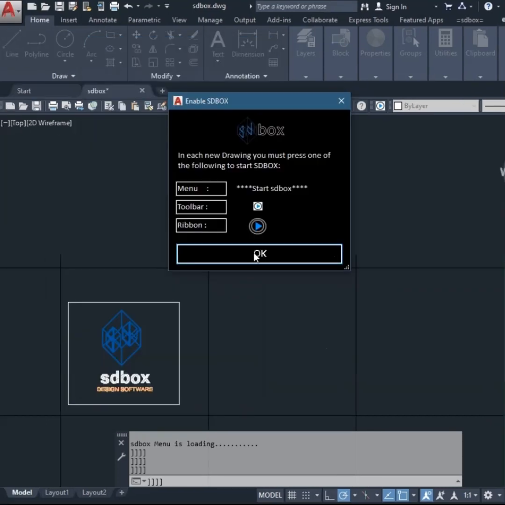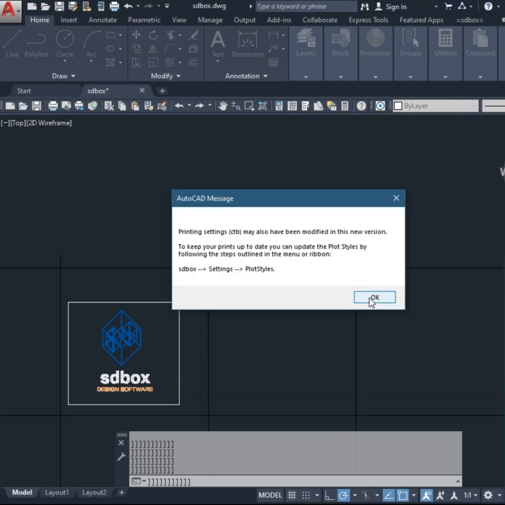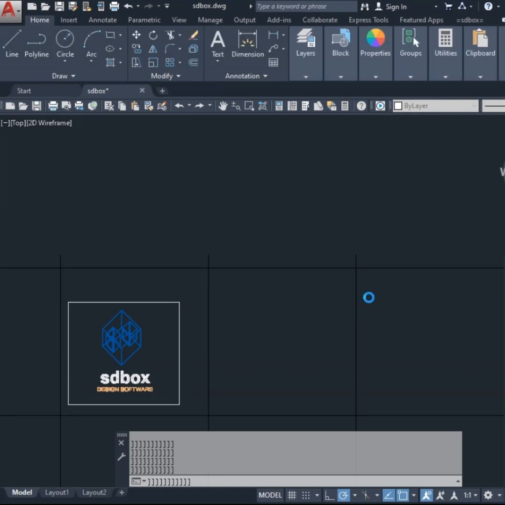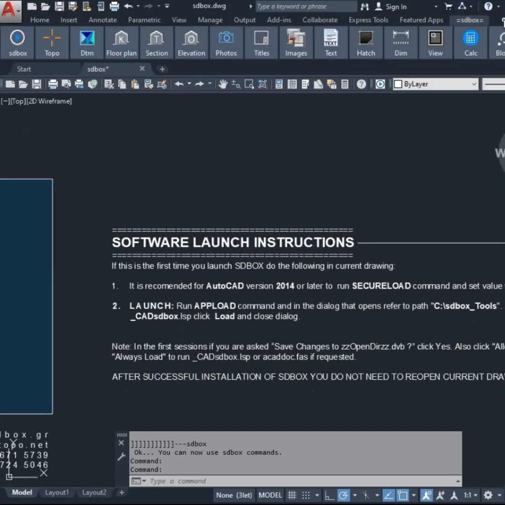The second tab reminds you that in every new drawing you have to apply Start SDBox to be able to access the features. When you see in the command line the phrase OK, you can now use SDBox commands. It means that the installation is complete.